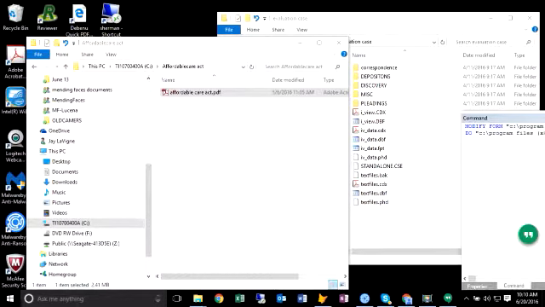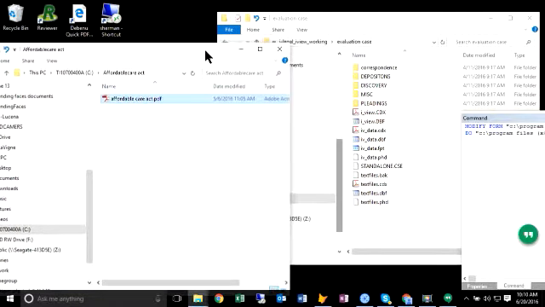Hi, welcome to the quick tutorial about using iView to break up large PDFs into their document components, making it a lot easier to manage the files. In this case, we're going to use the Affordable Care Act, all 900 pages of it, as an example. And so here we see on the left the Affordable Care Act file.